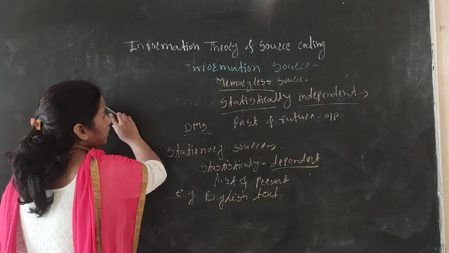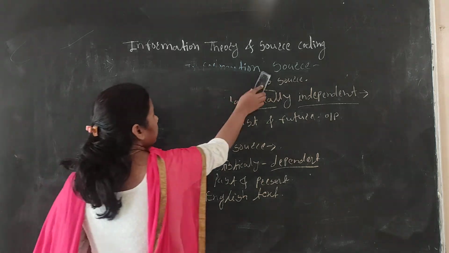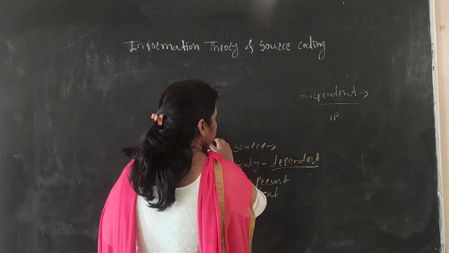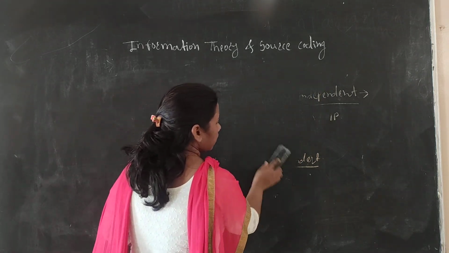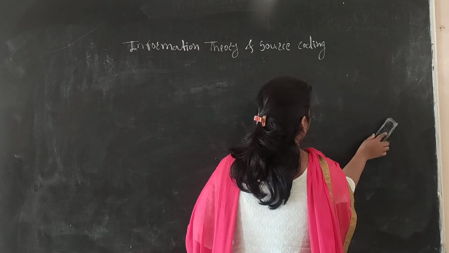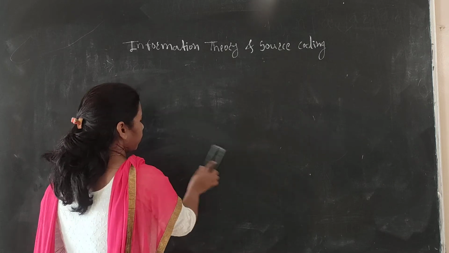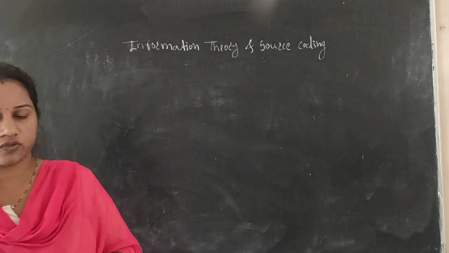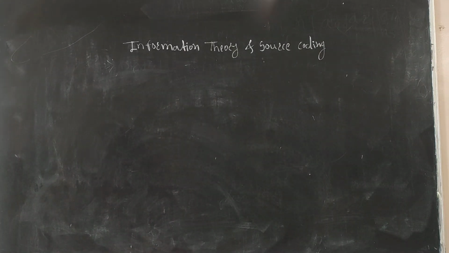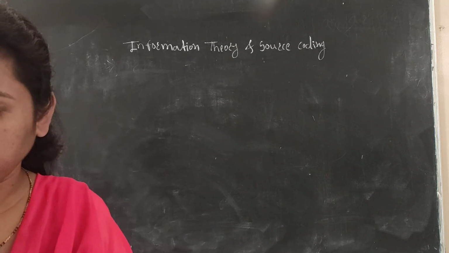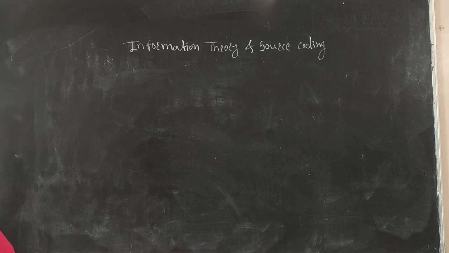Remember that the two basic types of sources are analog and discrete. Analog means audio and video, or simply audio. All these are examples of analog sources. And discrete is digital in nature, in the form of binary and ASCII. Now, the next topic is average information or entropy.